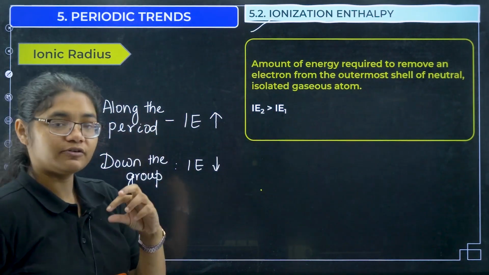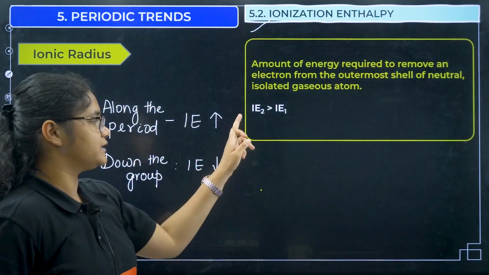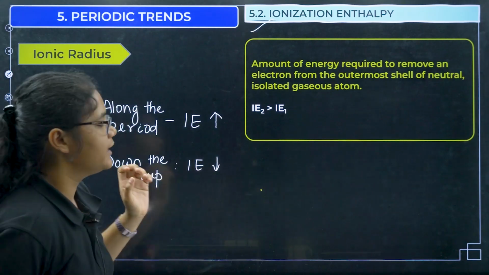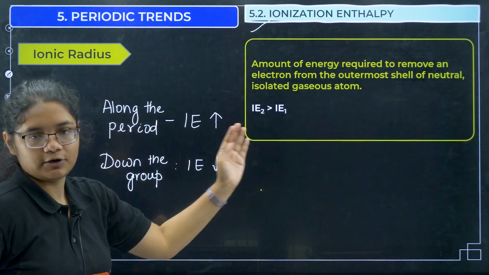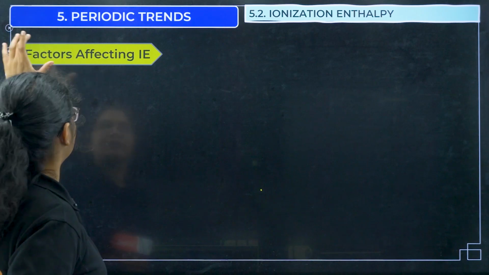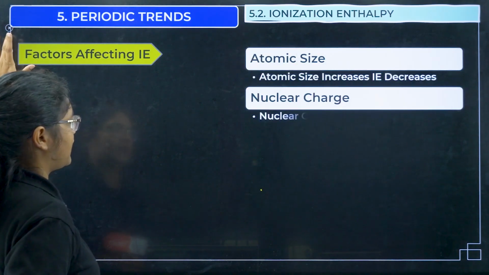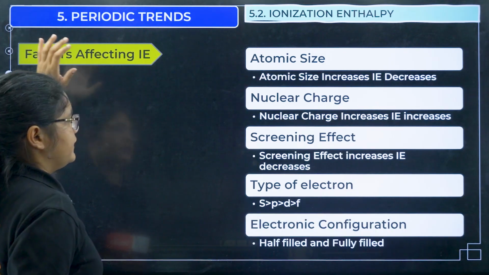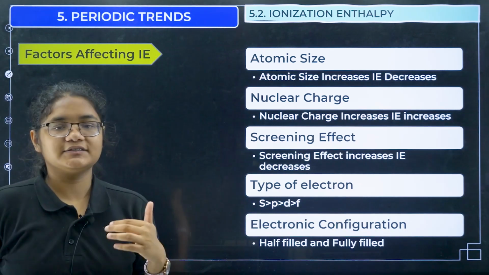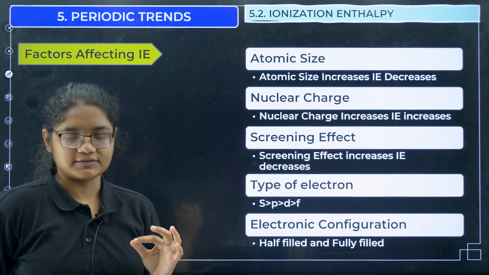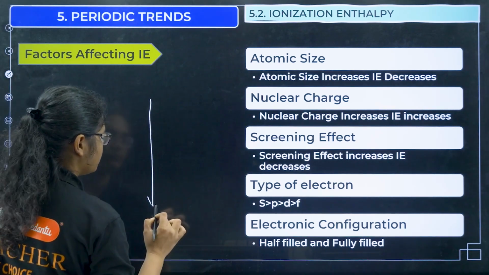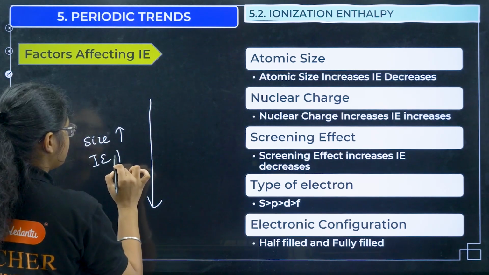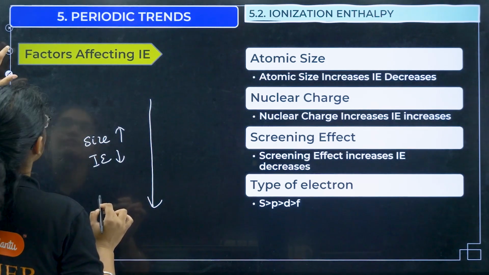Now once you have removed the first electron, when you remove the second electron, that is your IE2, and IE2 will always be greater than IE1. Okay. Similarly, IE3 will be greater than IE2. Now, what are the factors on which the ionization enthalpy depends? These are very, very important factors. Yes, atomic size. If the atomic size increases, ionization enthalpy will decrease. That is why, if I move down the group, size increases and ionization enthalpy decreases, right? That is what I have given you here.